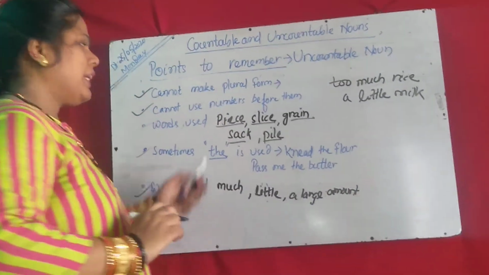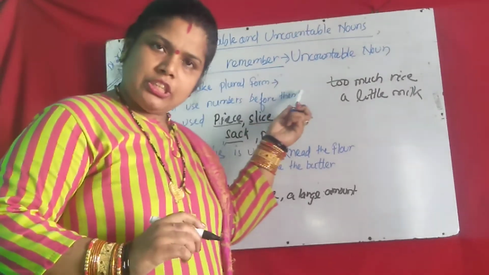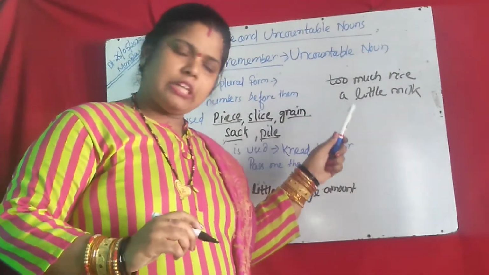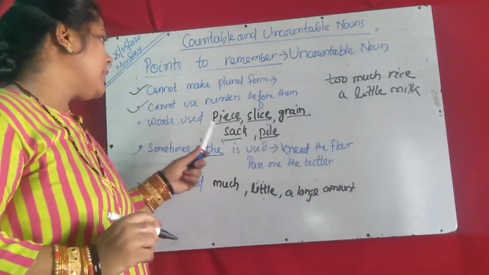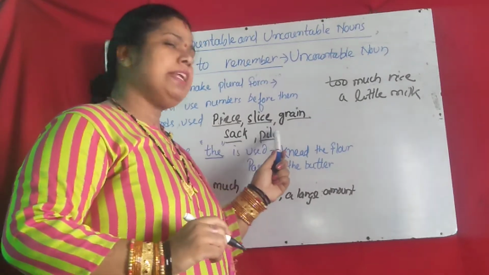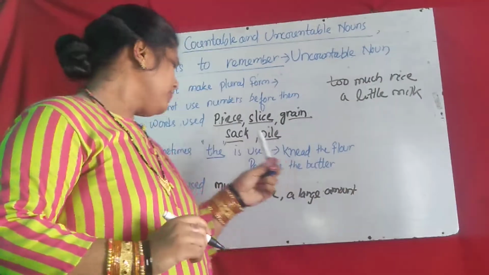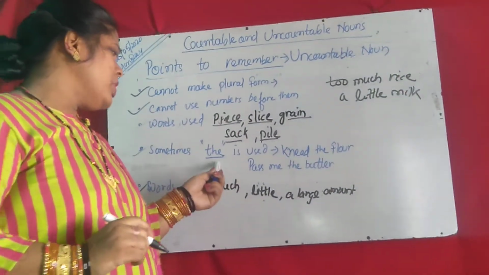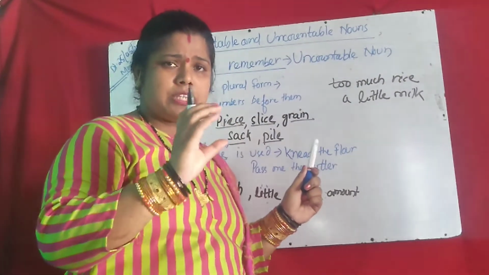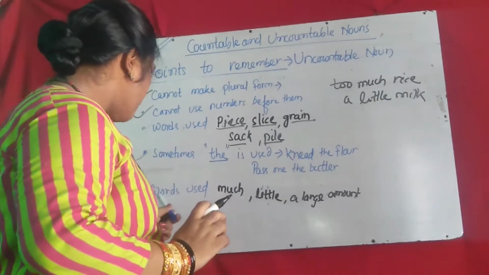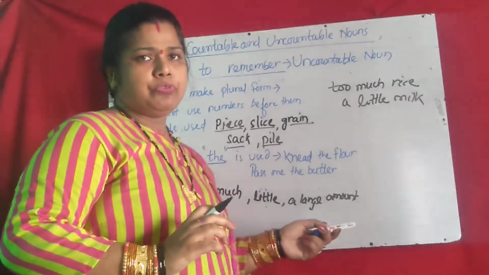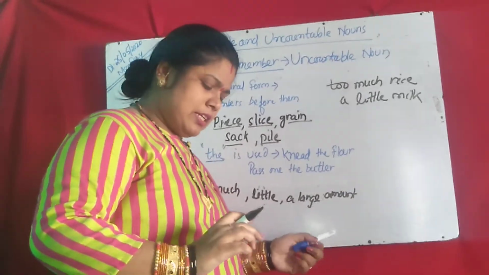So, first, we cannot change them to plural. Second, we can't use numbers before uncountable nouns. Third, sometimes, according to necessity, we use piece, slice, grain, sack, pile before the uncountable noun. Fourth, sometimes we use "the" before the uncountable noun to show a specific thing. Then fifth, sometimes we use much, little, a large amount before the uncountable nouns.